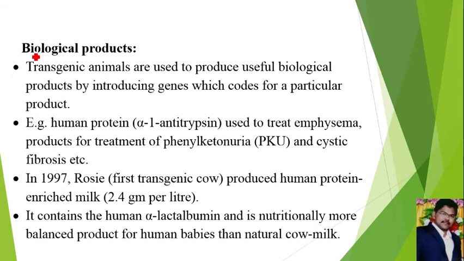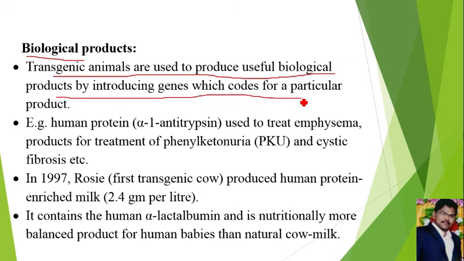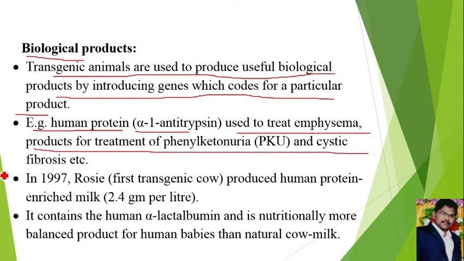Next, biological products. Transgenic animals are used to produce useful biological products by introducing genes which code for a particular protein. Example for that is human protein alpha antitrypsin, used to treat emphysema, and products for treatment of phenylketonuria and cystic fibrosis. There is a human protein called alpha antitrypsin, which we can produce by the transgenic animals.